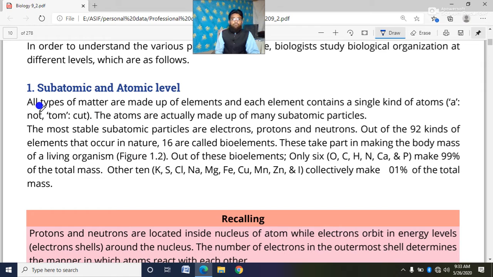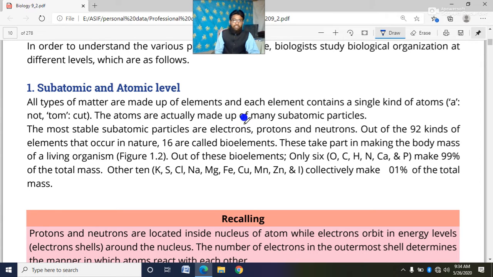Dear cadets, all types of matter are made up of elements, and each element contains a single kind of atom. There are different types of elements which occur in nature, but the most common point in all elements is that each single element contains a single type of atom.